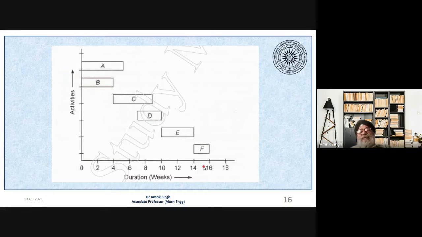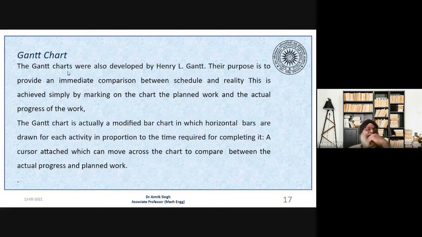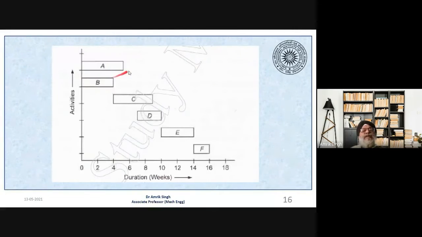Okay. So the second chart, which is known as a Gantt chart, is only an extension of the bar chart. This was also developed by Henry Gantt, and the purpose is to provide an immediate comparison between the schedule and reality. So in the bar chart, we are not able to find the progress. We have to only see.